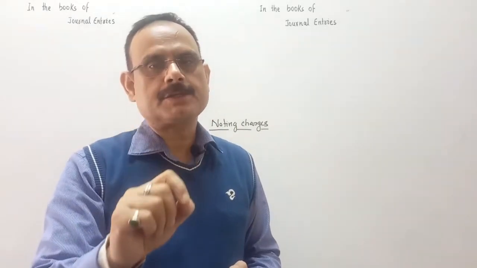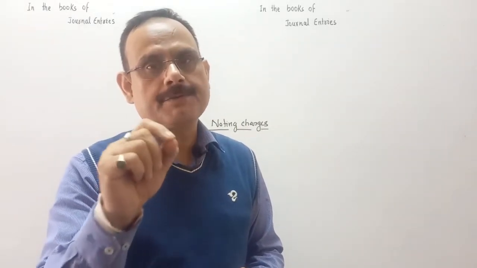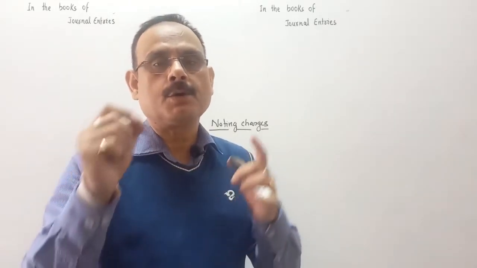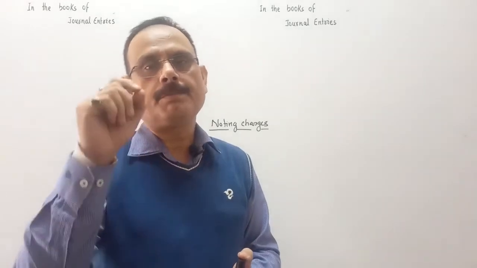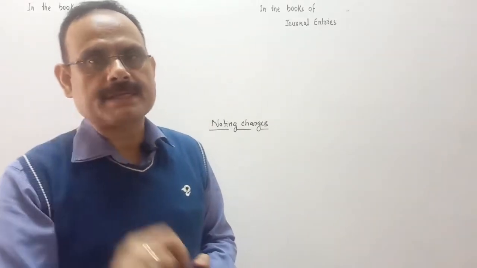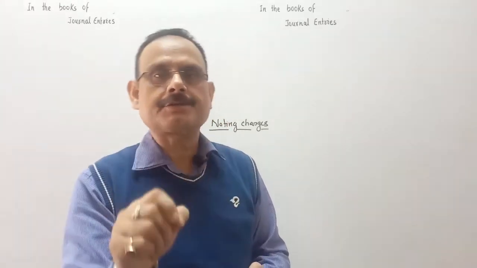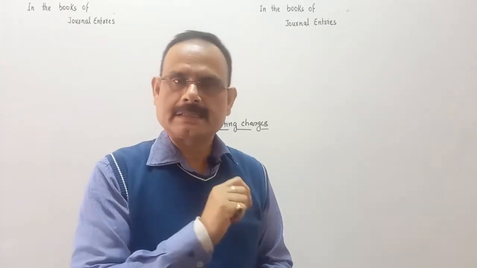It's an expense of the drawee, so Noting Charges Account debit will be done at the drawee's end, and whosoever is the holder of the bill will pay the amount at present, but finally this amount will be realized from the drawee. Is it clear?